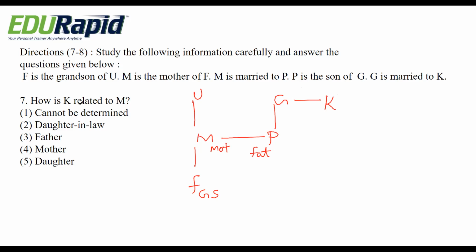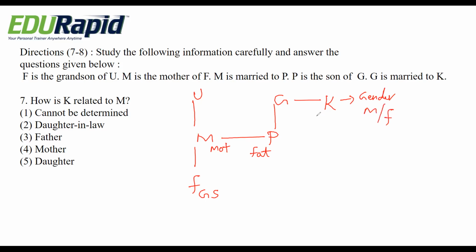Okay, in that, how is K related to M? This cannot be determined because we don't know the gender of K, whether it is male or female.